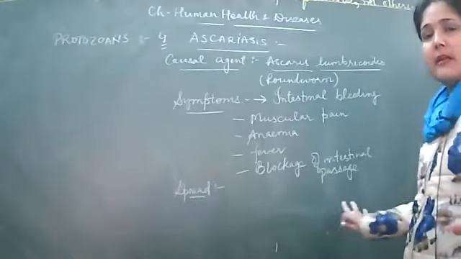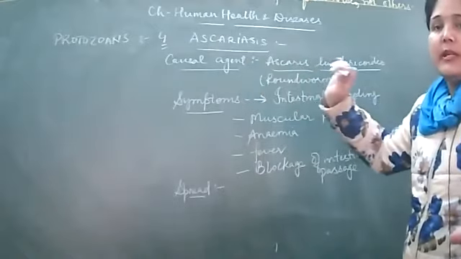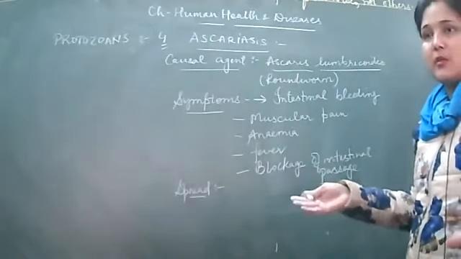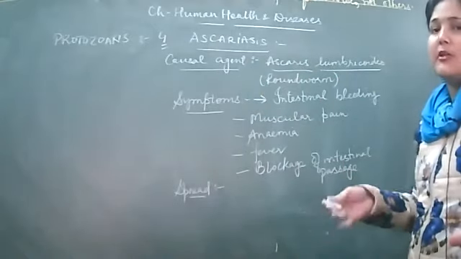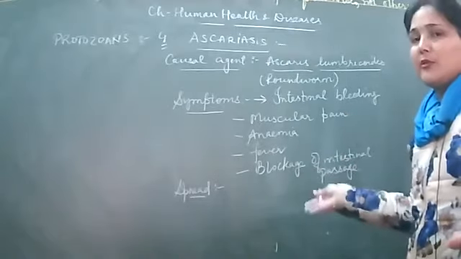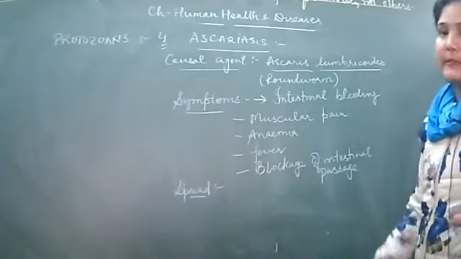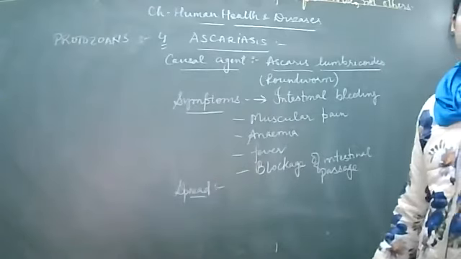So you can write it here: how is it spread? The fecal matter of the infected person contaminates the soil, water, or the plants, or whatsoever the source. And then from there, the infection can be carried over to the normal healthy person. So in this way, it is spread from one person to another.